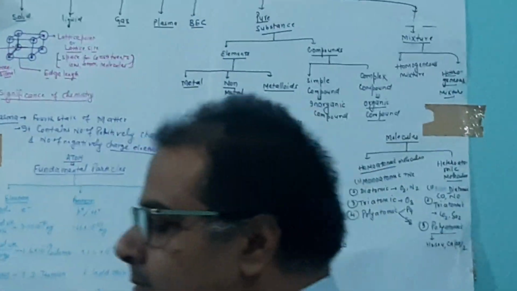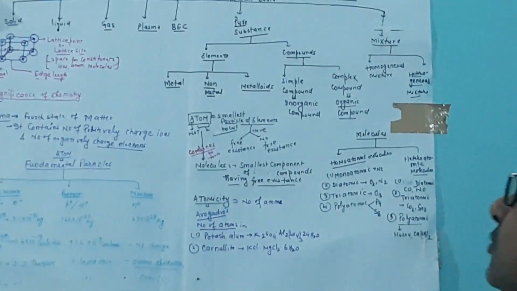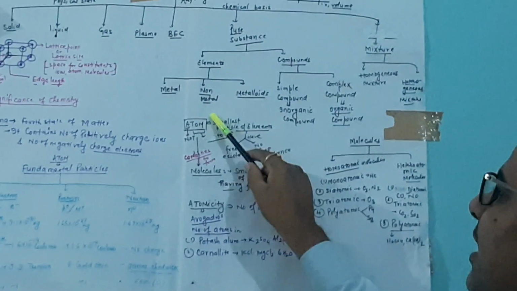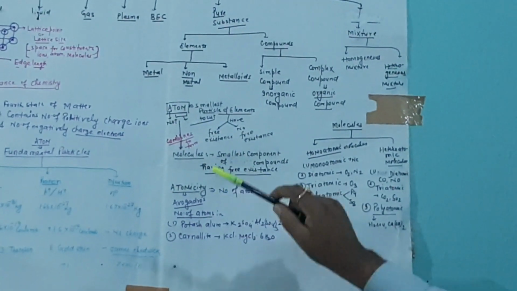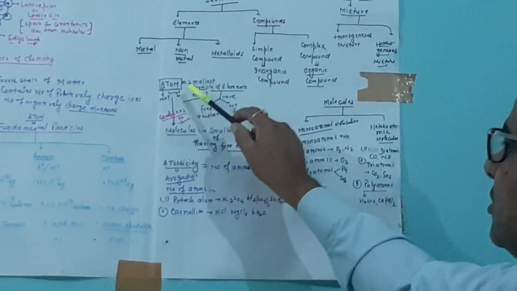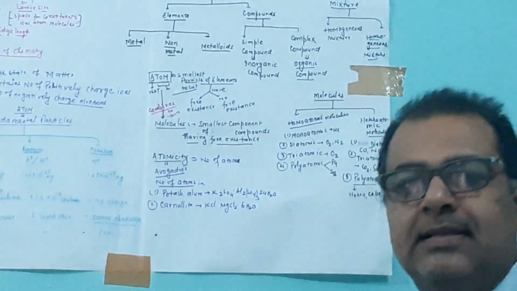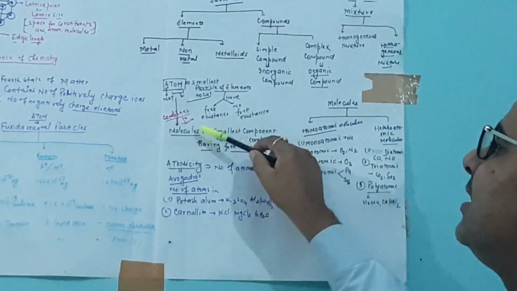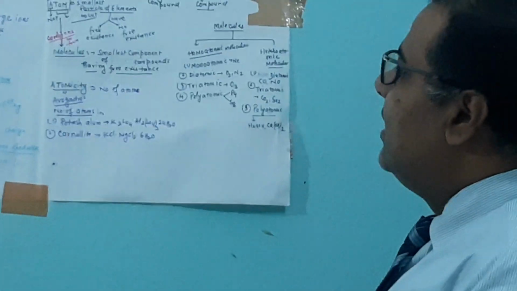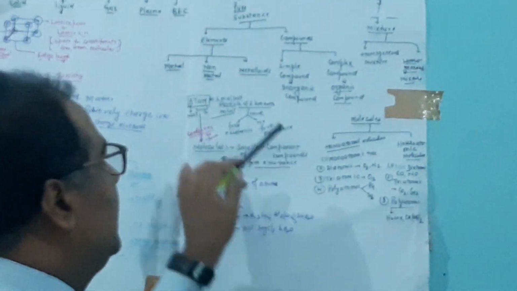The properties of metals, non-metals and metalloids were also discussed in class 10. So the smallest component of an element is known as an atom. A means not, tom means cut, to cut. A substance which cannot be cut or broken, that is the smallest. But it may have free existence, or it may not have free existence. The atoms of inert gases exist free, so they have free existence.